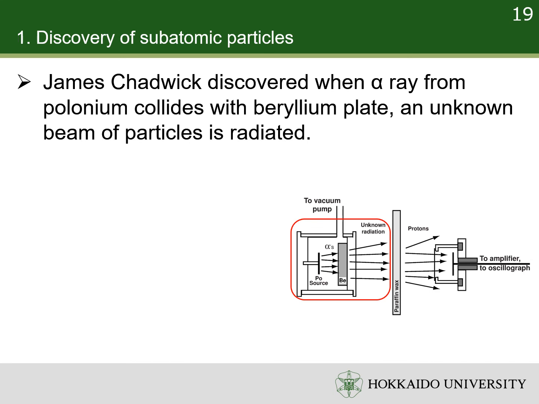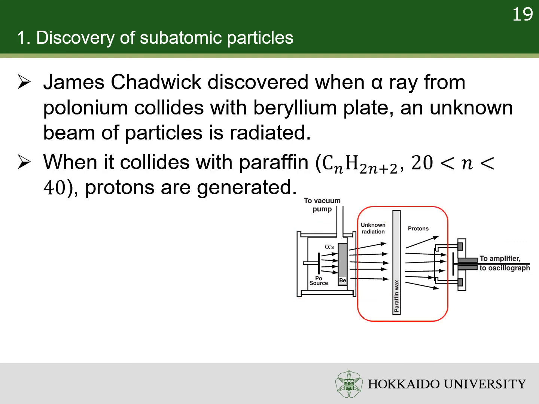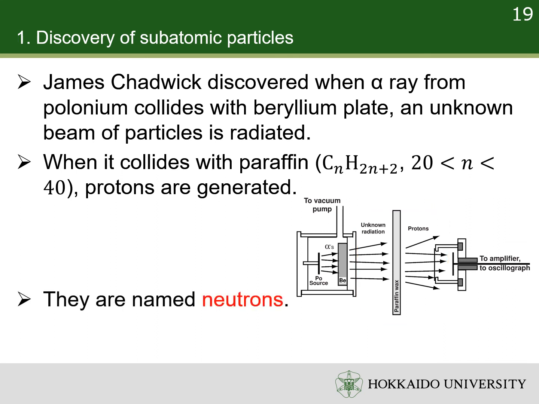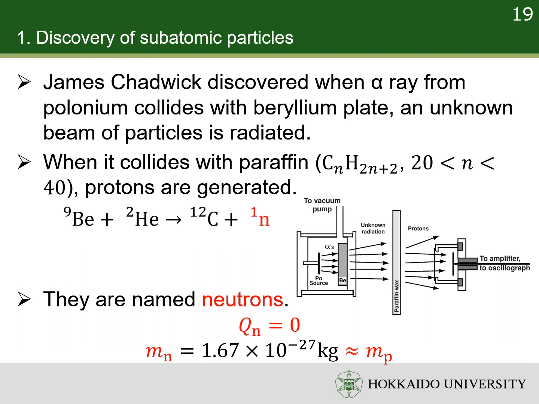James Chadwick discovered that, when alpha ray from polonium collides with beryllium plates, an unknown beam of particles is radiated. When it collides with paraffin, protons are generated. Paraffin is a hydrogen-rich polymer. The particles in this radiation are called neutrons. They have zero charge, and they have almost identical mass as protons. Today, we understand that the neutrons are produced in a nuclear reaction and can kick out protons in the paraffin.